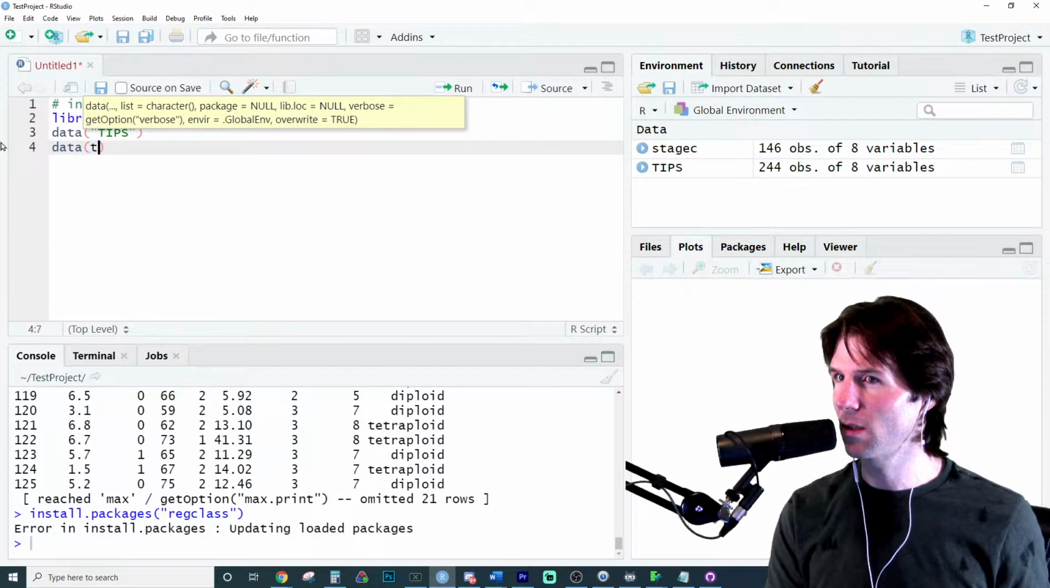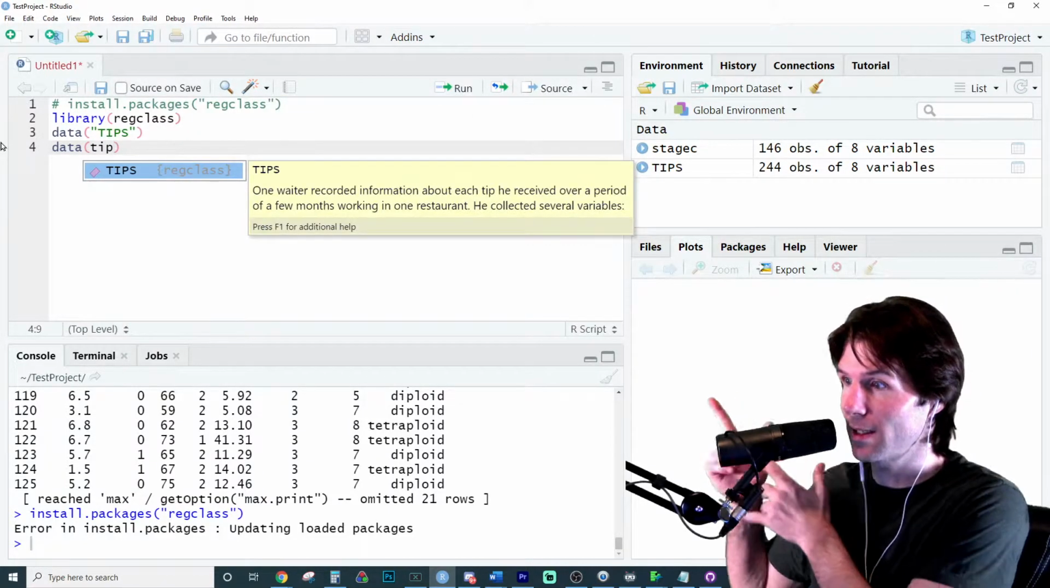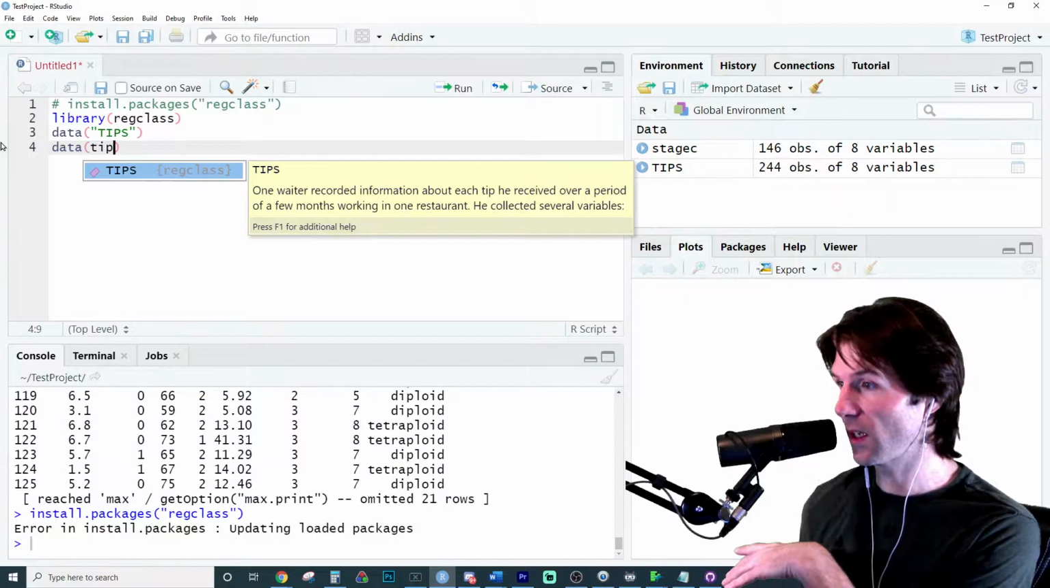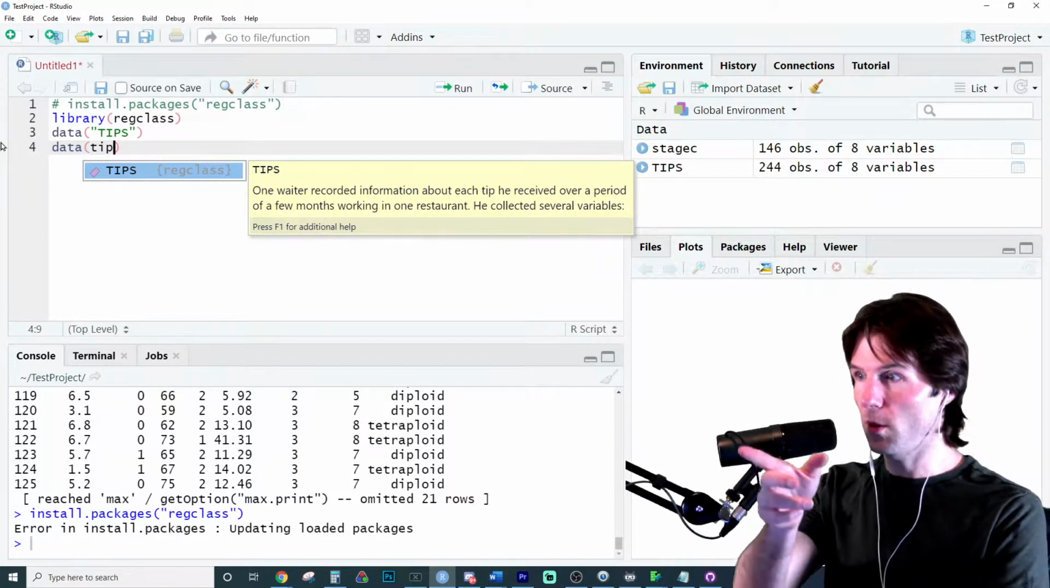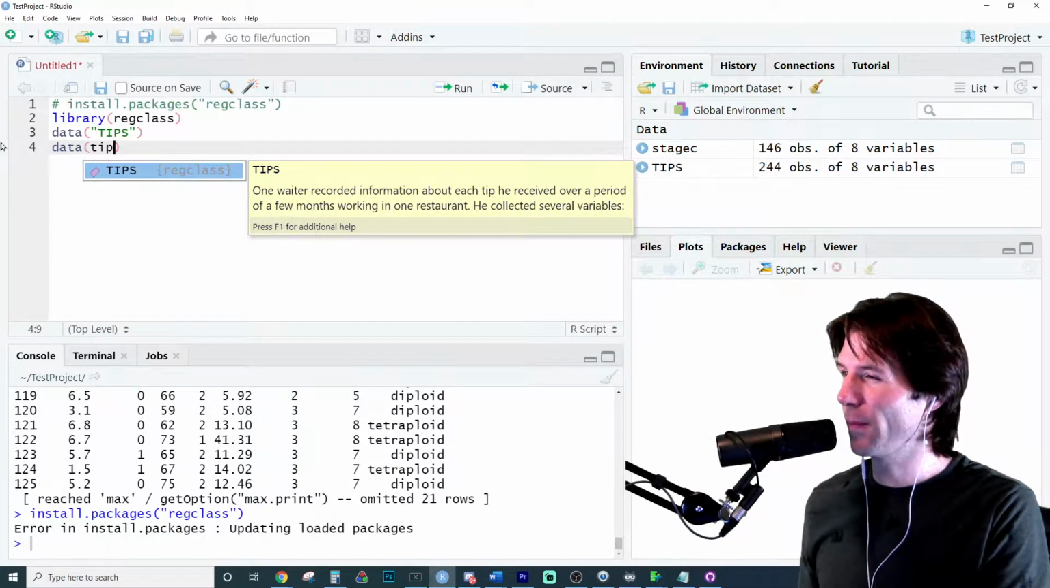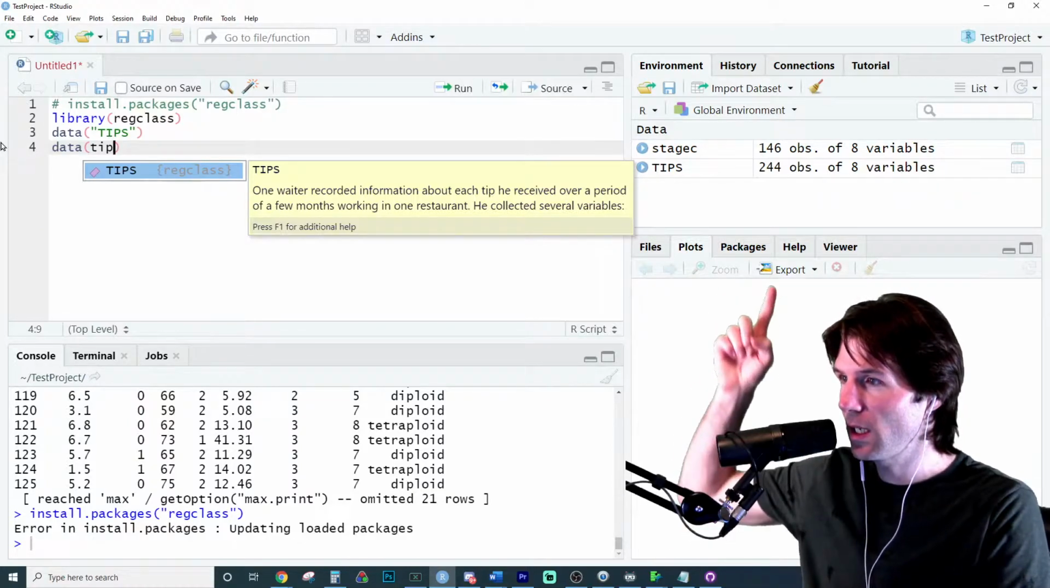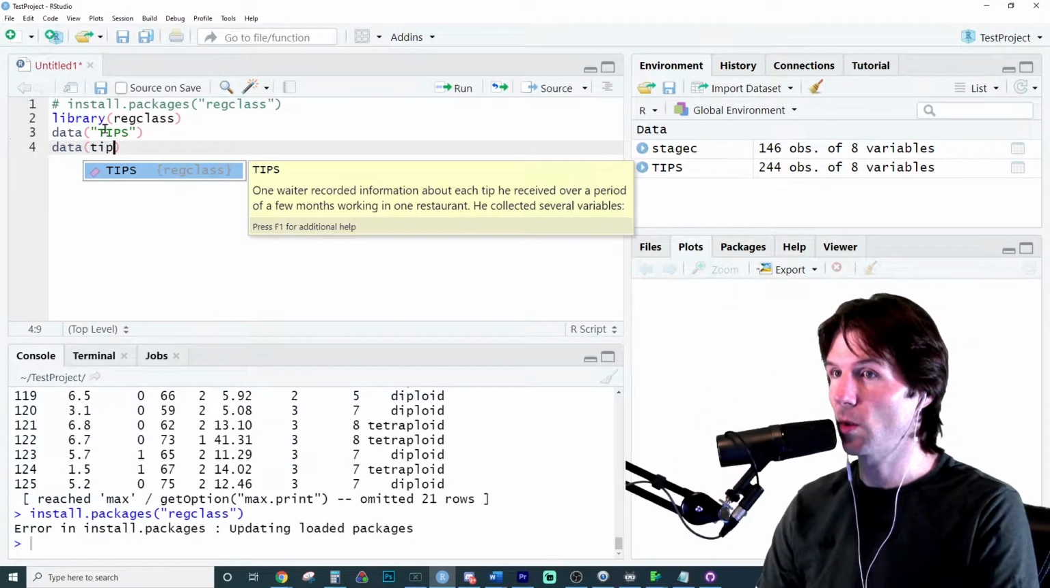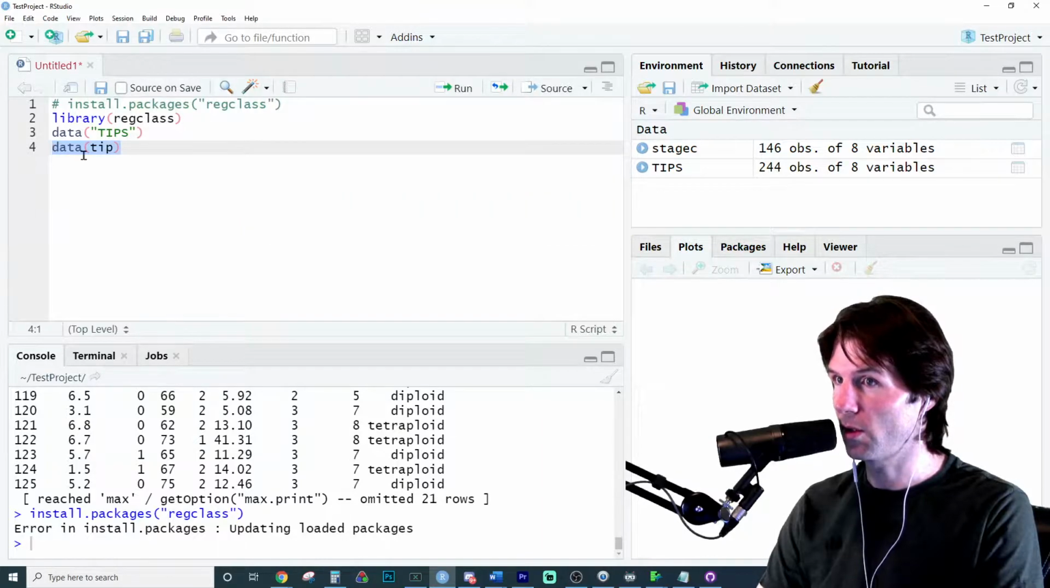Ella, does that make sense right there? So tips, if you see it right there, is in the regclass library. It's just a data frame. It's like an Excel spreadsheet. You walk into the library, like, ooh, there's a data set I want to use. Does that make more sense, Ella? If you see tips up there, you have it. You just have to make sure when you knit that you do call it also in your file.